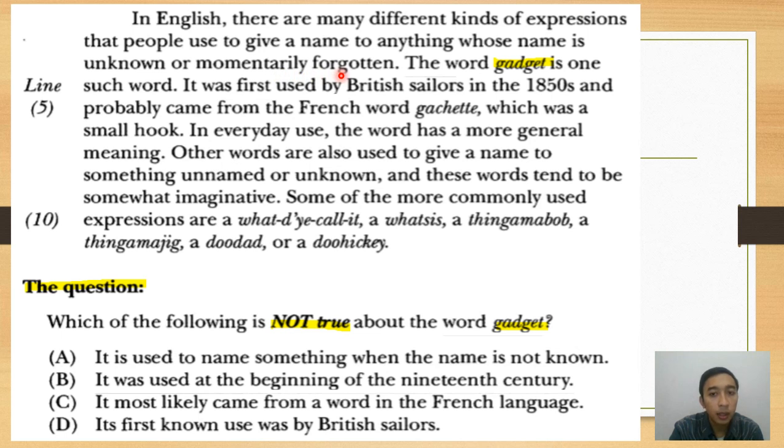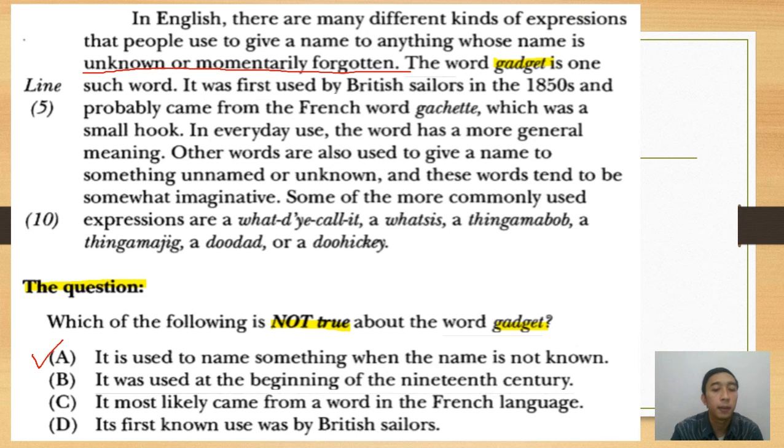So it means that gadget is the name which is not a noun. So A is actually correct, everyone. According to the text, we can underline the words unknown or momentarily forgotten.